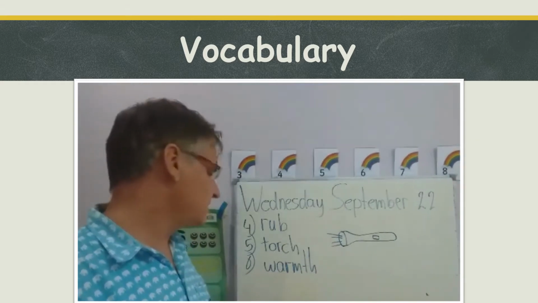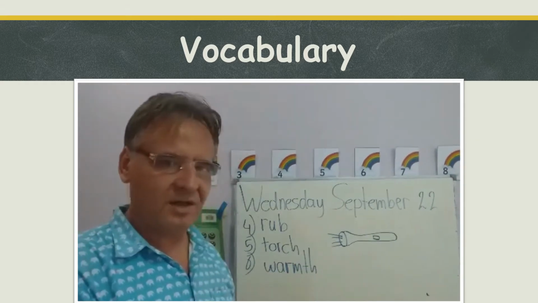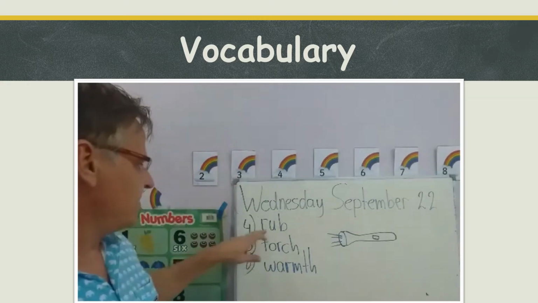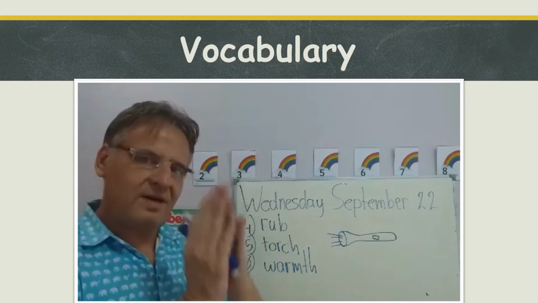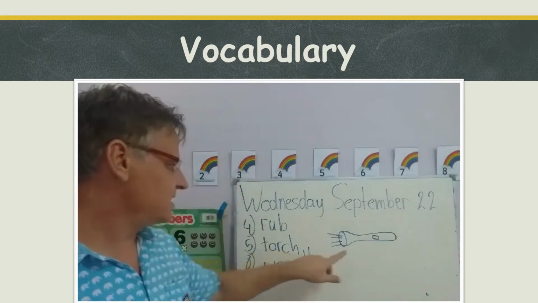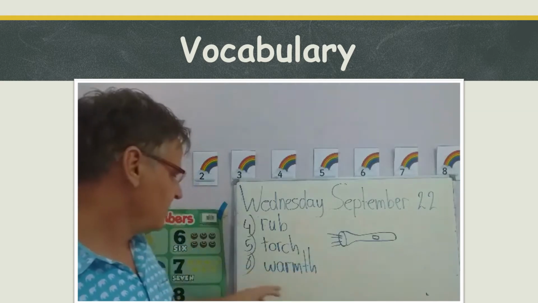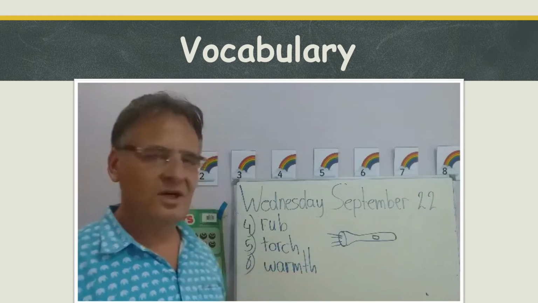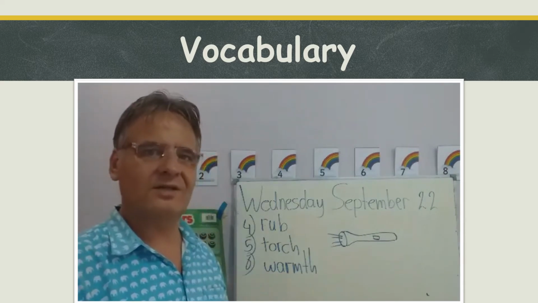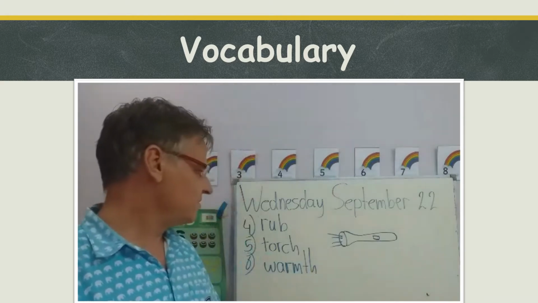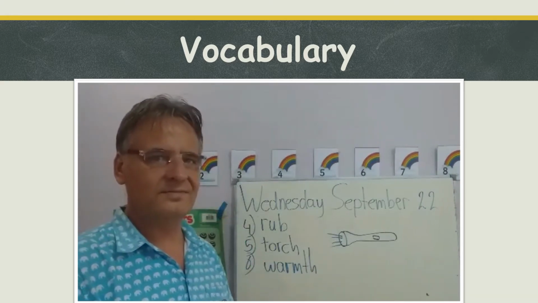So we use that to say something is warm but not hot. Okay? So one more time. Rub: rub your hands together. Torch, T-O-R-C-H, the flashlight. Warmth, W-A-R-M-T-H. Not hot, but a little less hot. Okay, underline the words and let's have a look at our lesson.